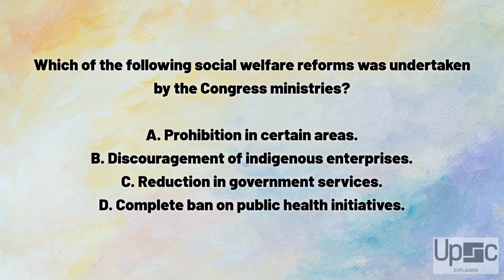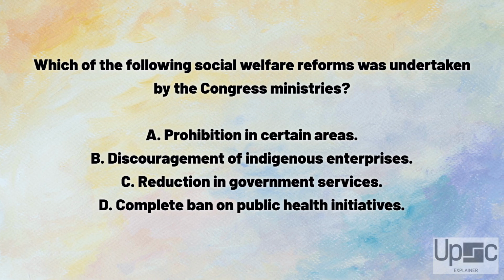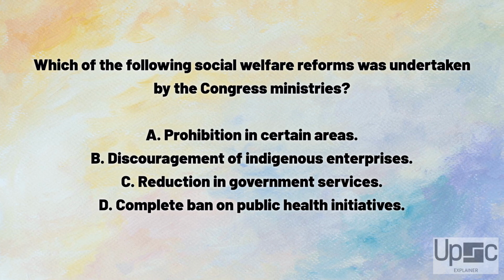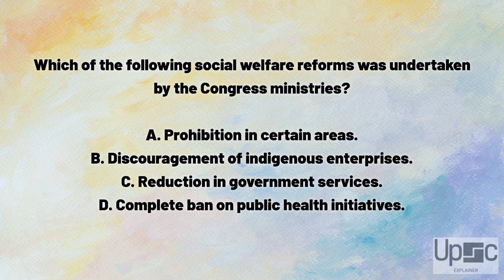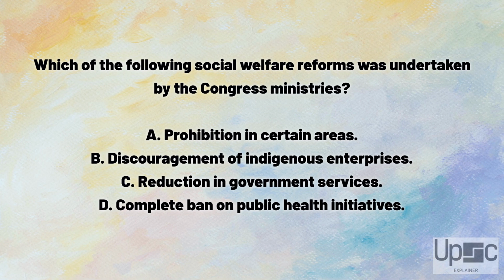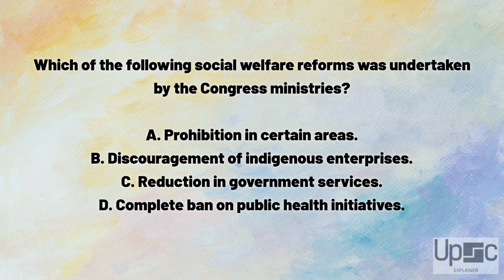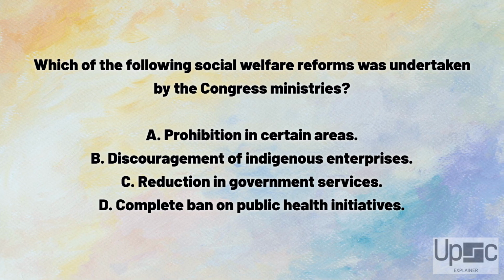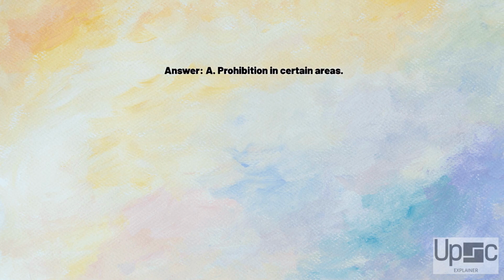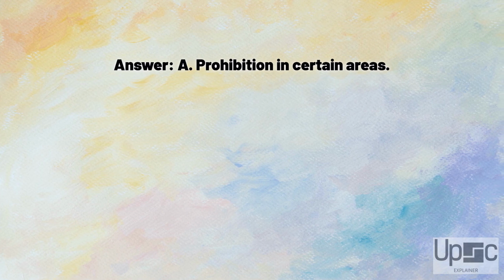Which of the following social welfare reforms was undertaken by the Congress ministries? A. Prohibition in certain areas. B. Discouragement of indigenous enterprises. C. Reduction in government services. D. Complete ban on public health initiatives. Answer. A. Prohibition in certain areas.